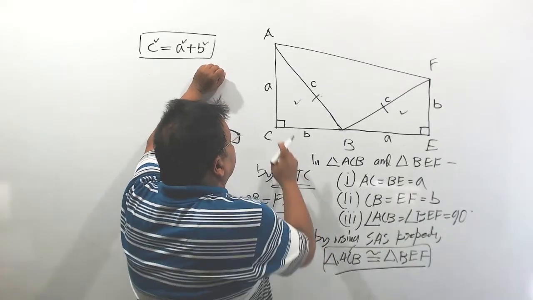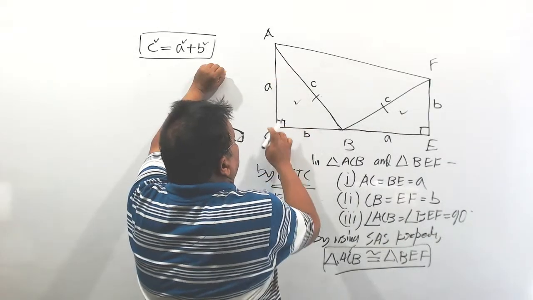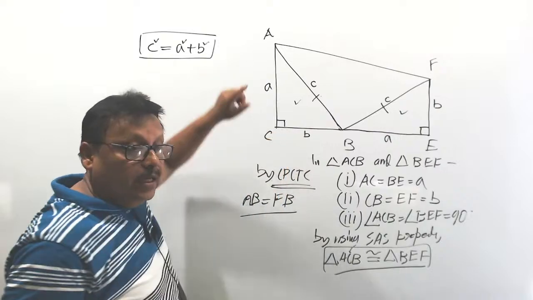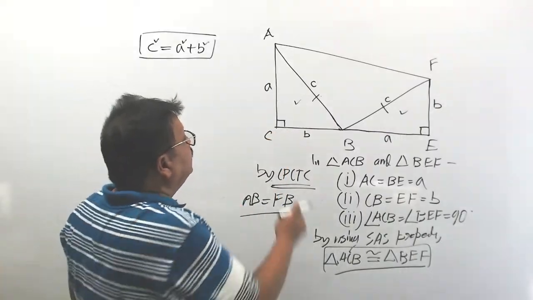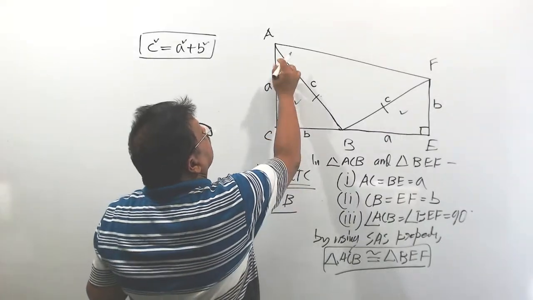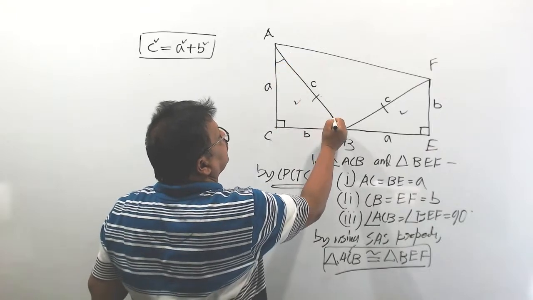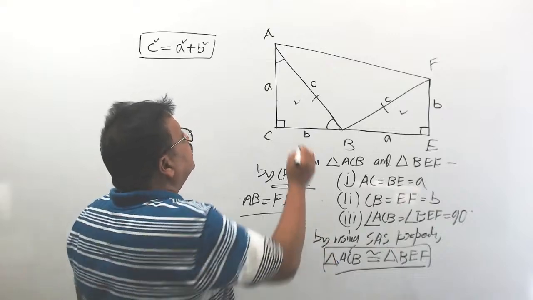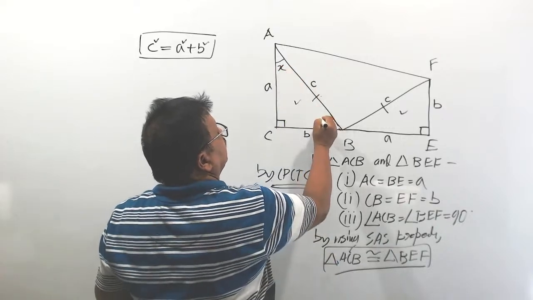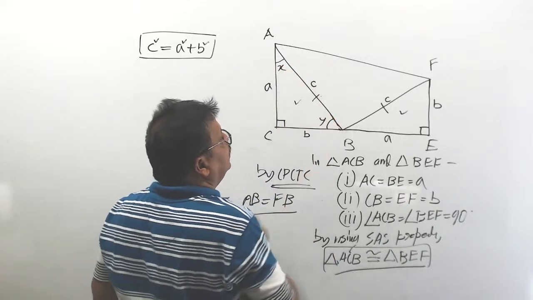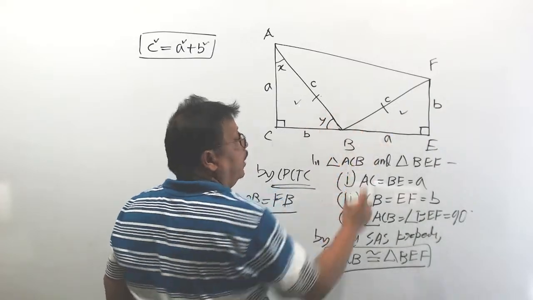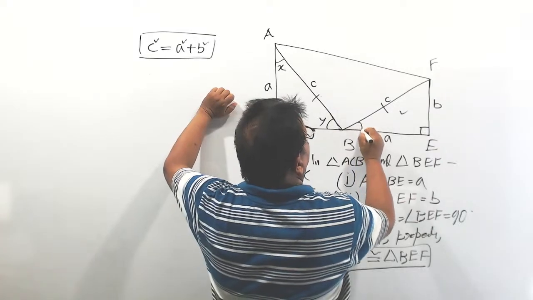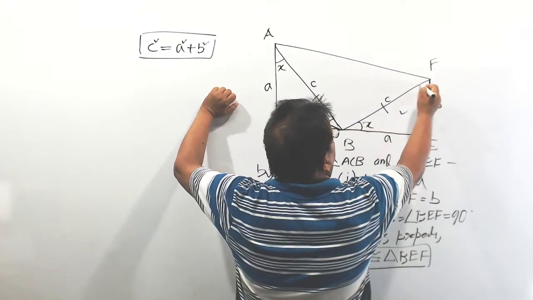See, in triangle ACB, C is a right angle. So, if C is a right angle, then the sum of the other two angles will also be a right angle. Say it is X and it is Y. So if this is X, this angle will also be X by CPCTC.